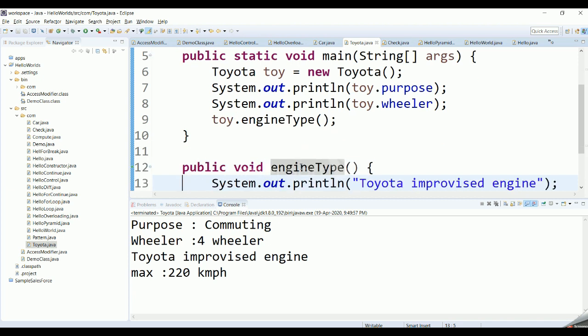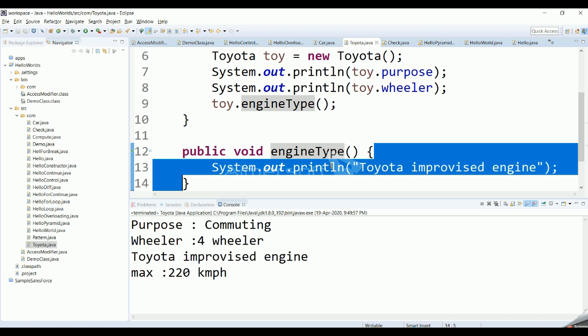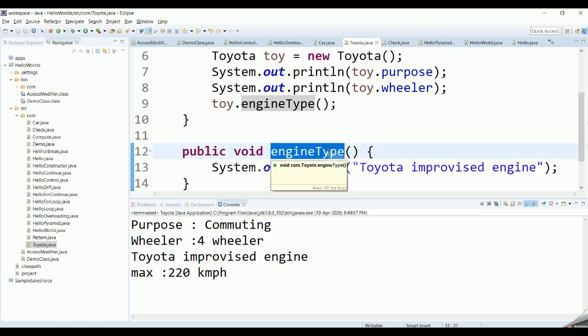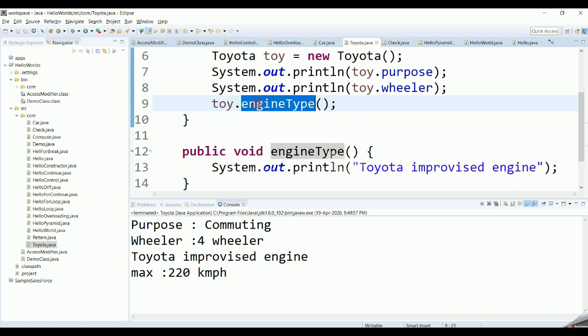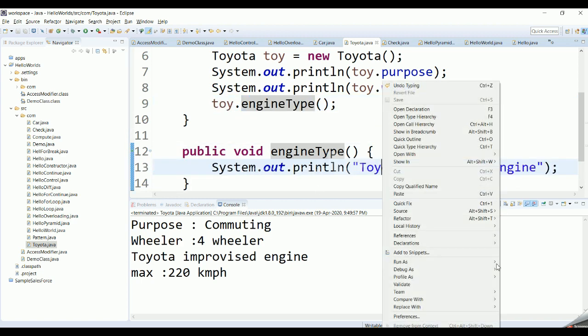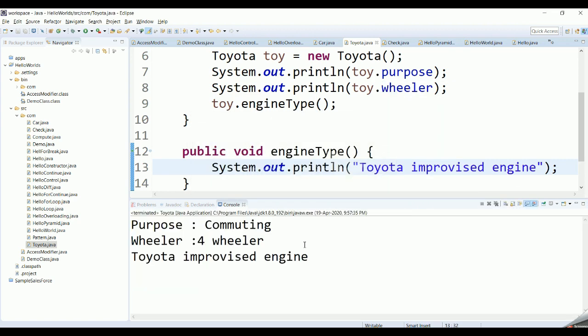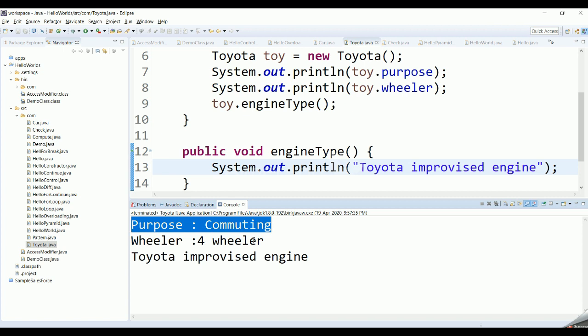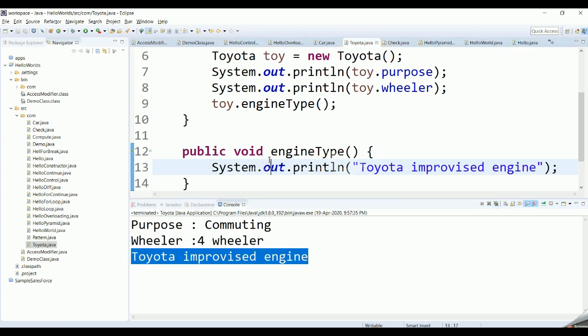But when it comes to the concept of engine type, Toyota, that particular brand, can have its own improvised engine. So we overrode this particular engine type method alone. When you call that object dot engine type, this particular method will get called, which is nothing but Toyota improvised engine. So when you run this program, the output will be: purpose is commuting, wheeler is four-wheeler, but the engine is a Toyota improvised engine.